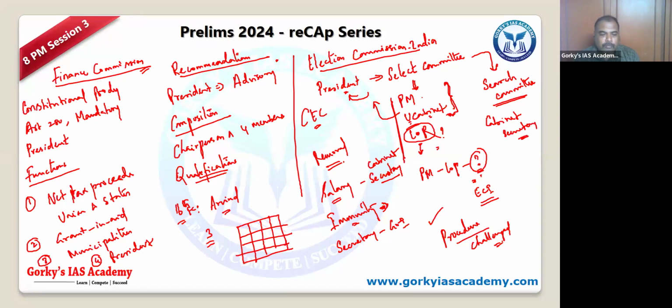And the appointment process and the removal process of ECs: if an EC is not cooperating with the Chief Election Commissioner, the Chief Election Commissioner can immediately recommend the removal of the EC, and the EC can be removed, as easy as possible. So these are certain problems which are there. The salary and emoluments of election commissioners are not charged expenditure for the Election Commission. So at least the UPSC is, to an extent, independent when compared to the Election Commission of India, right?